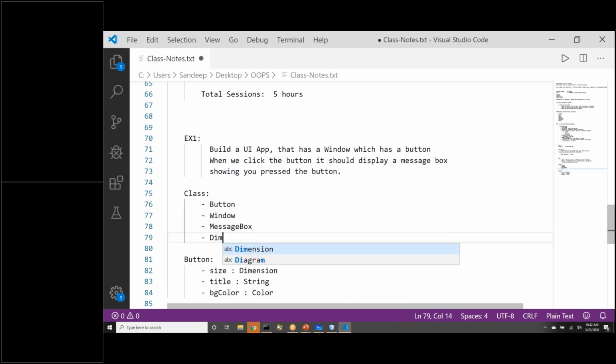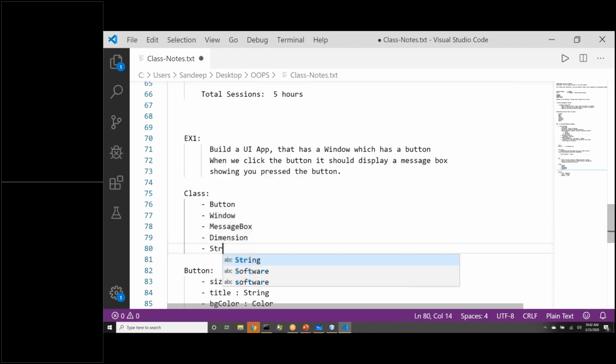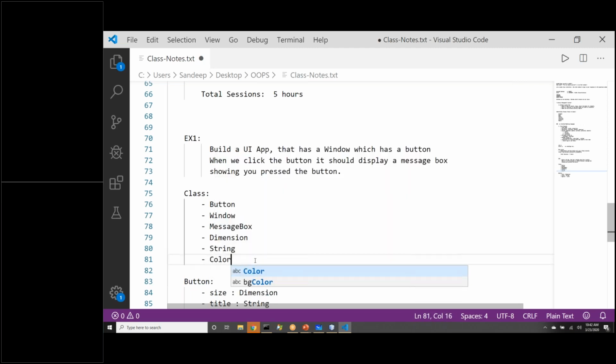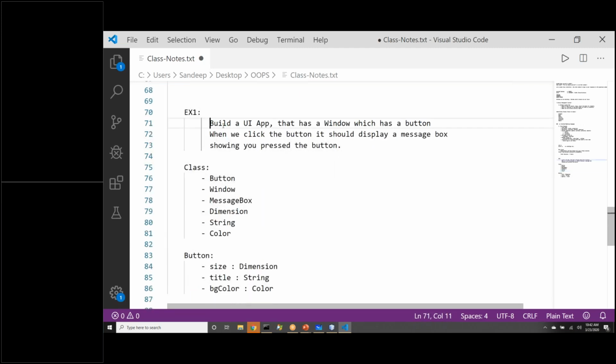So here we need a dimension class to represent size of anything. And that size can be size of button, size of window, size of message box. So these are the new classes we are bringing in. String is another class to represent title. Color is another class to represent color. So now if you see, the moment we dig deeper into any class, we are able to come up with more classes.